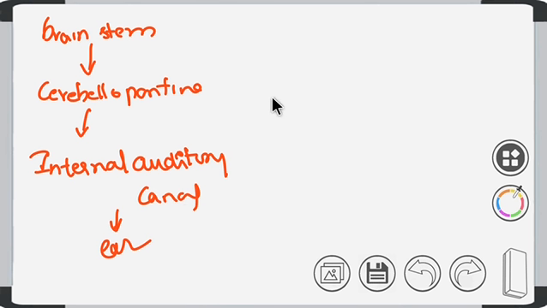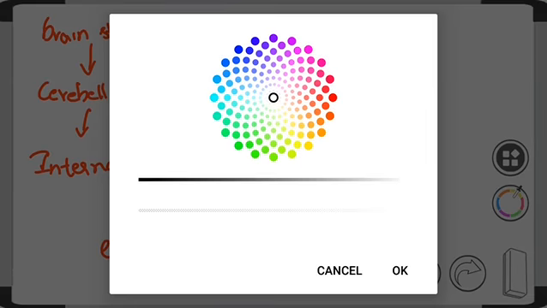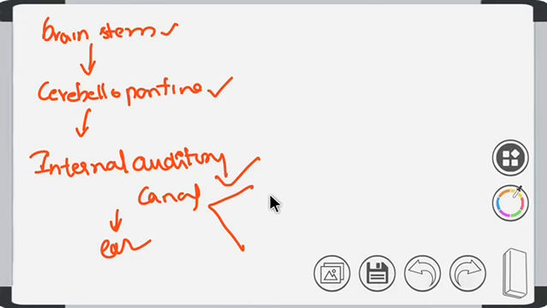In the internal auditory canal, we have two branches of that nerve. What are the two branches? The cochlear branch and the vestibular branch, right? So this eighth cranial nerve has two branches: one is the vestibular branch, the other is the cochlear branch.